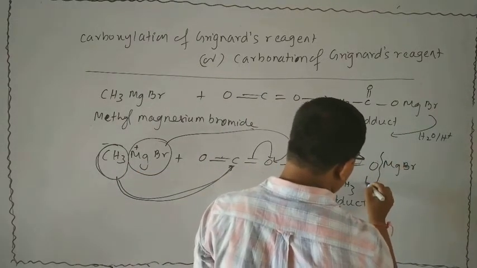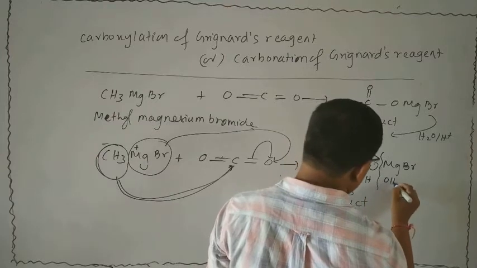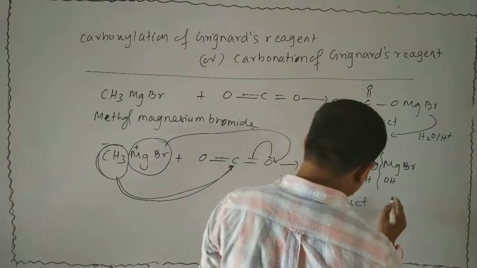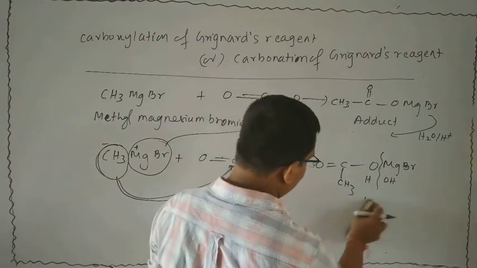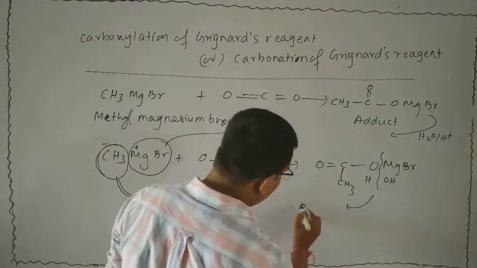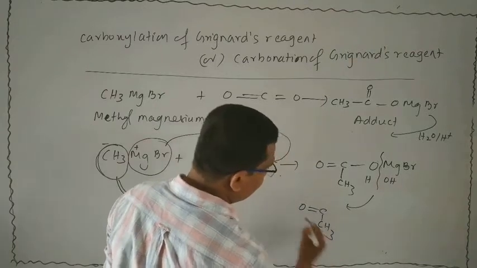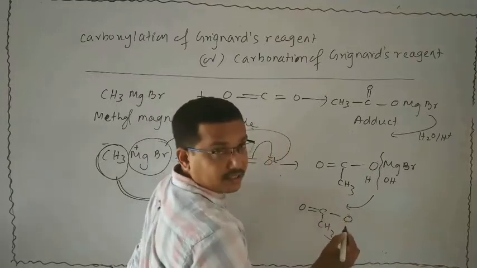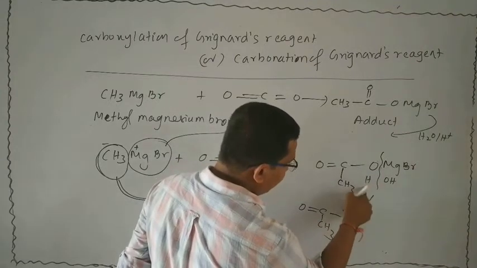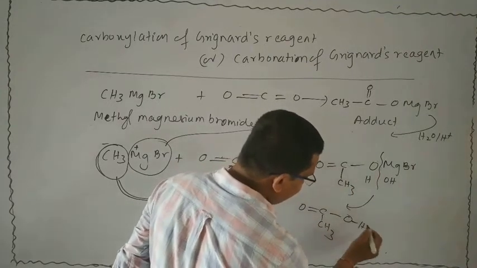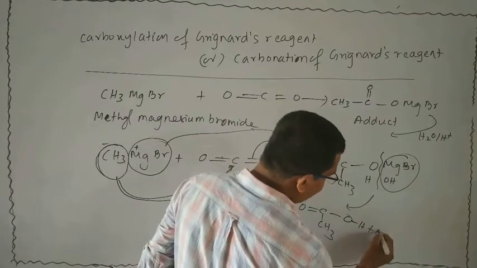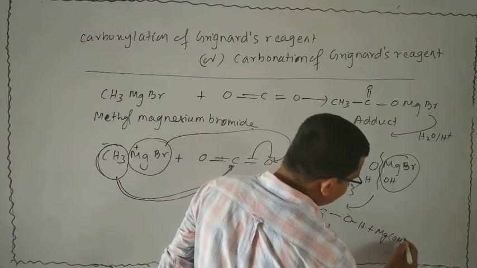This is H. This is OH. So what will be the product obtained? O bond C, CH3. Next is O bond O. Next this H will attach here, that is bond H, and this makes a compound, that is MgOH-Br.